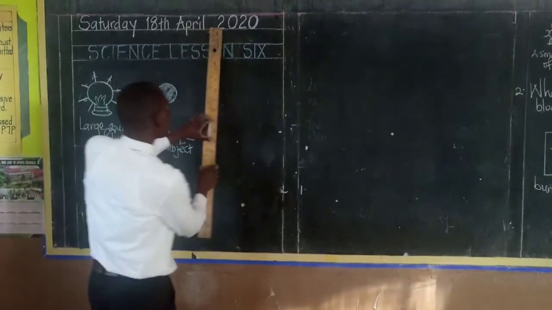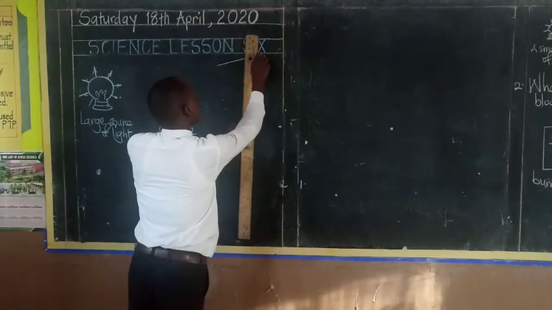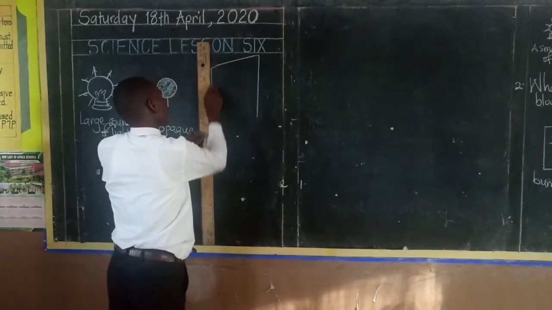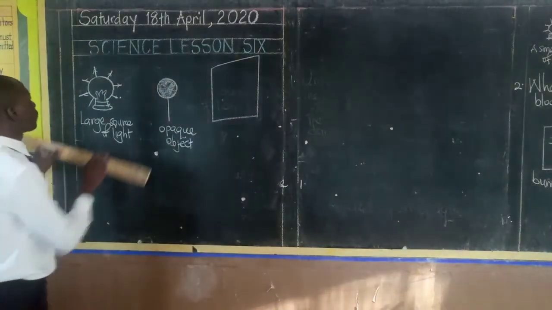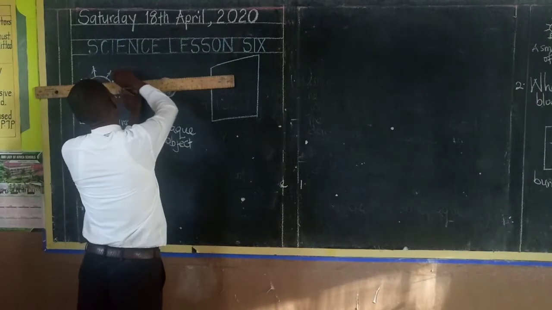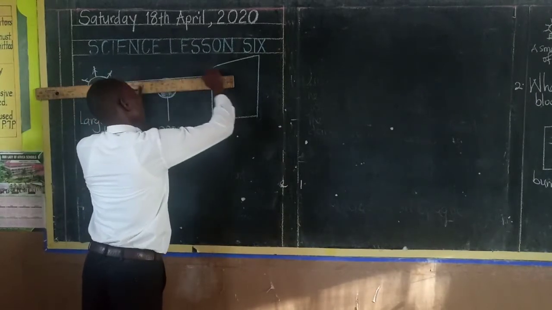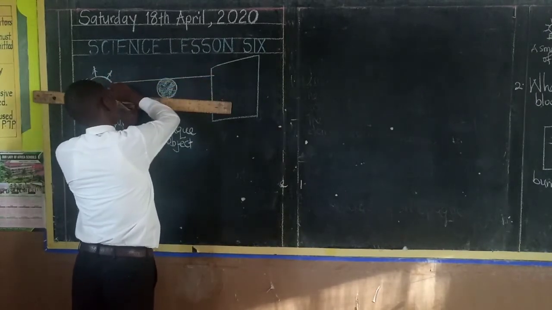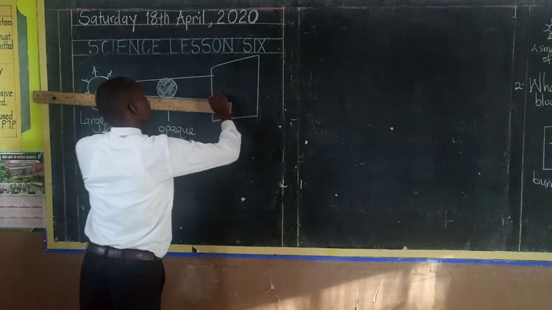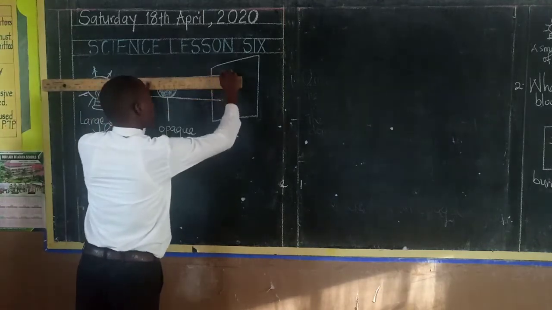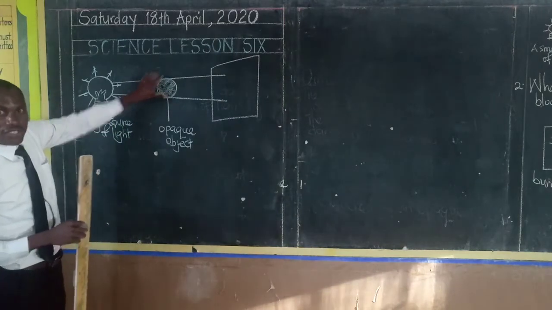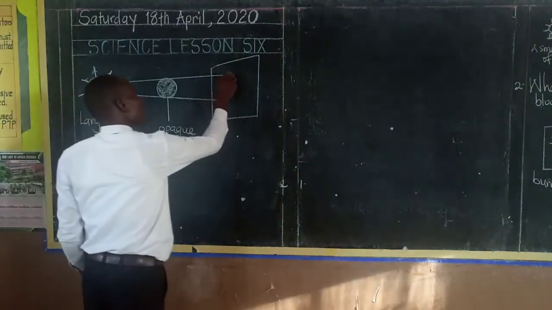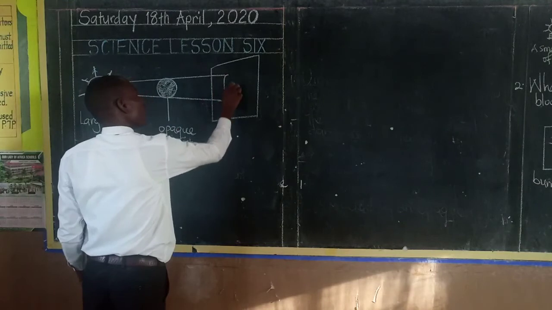So if we have here our screen, or the wall, what will happen is light will move from the source. Some of the light will be totally blocked. The light that is totally blocked will form a darker region of the shadow that we call the umbra.